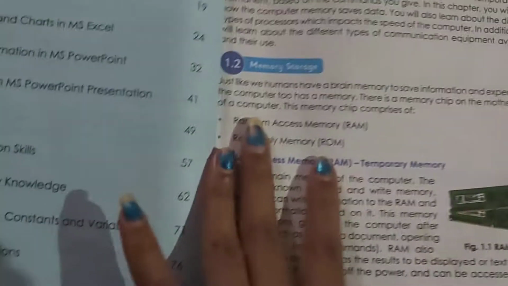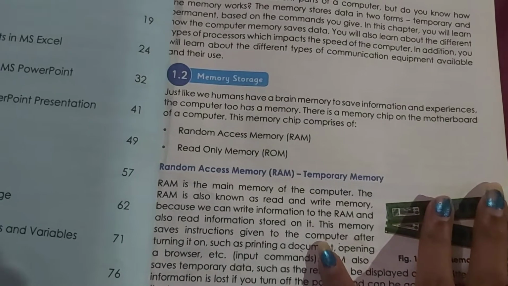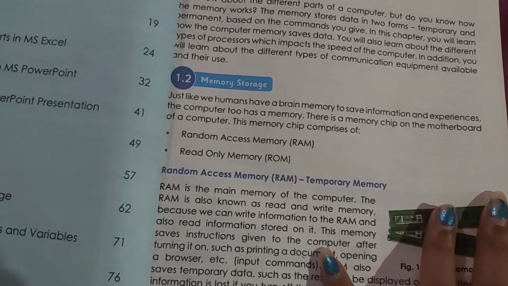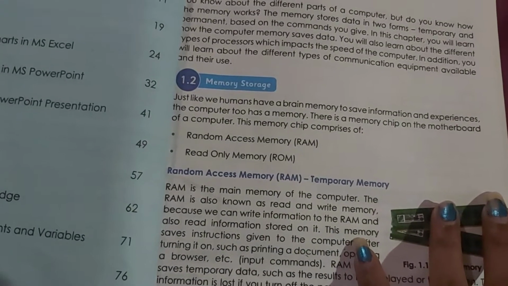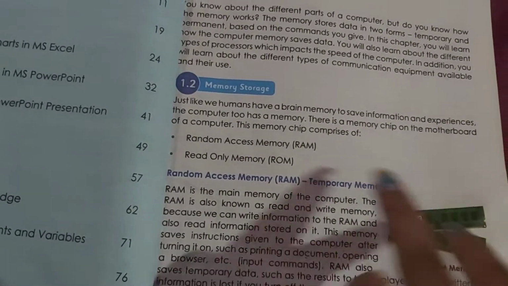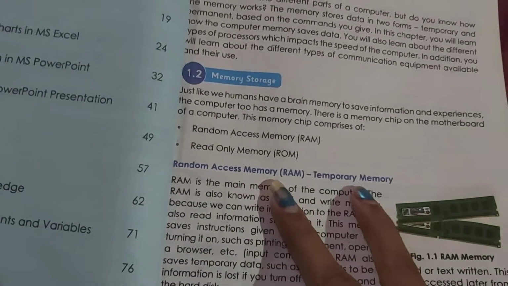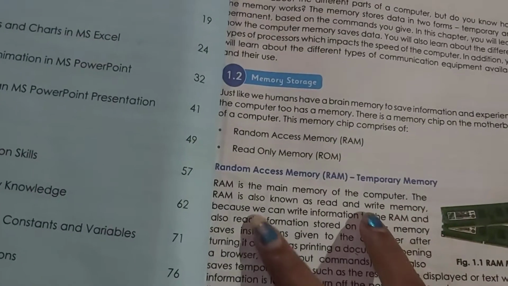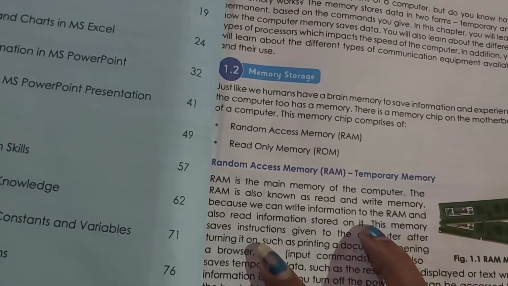So we learn about memory. Memory is used to store data. The computer also has a memory. That memory is placed on the motherboard. There are two types of memory, RAM and ROM: random access memory and read-only memory. RAM is the main memory of the computer. RAM is also known as read and write memory.